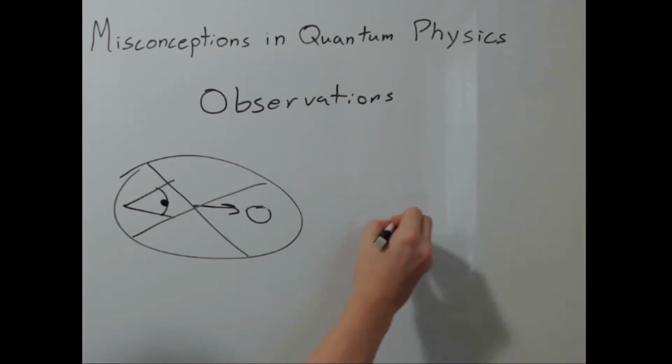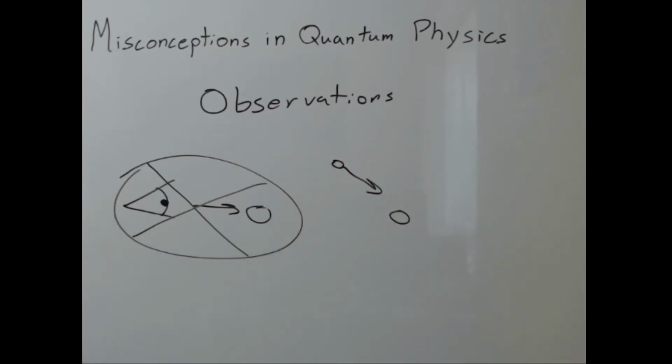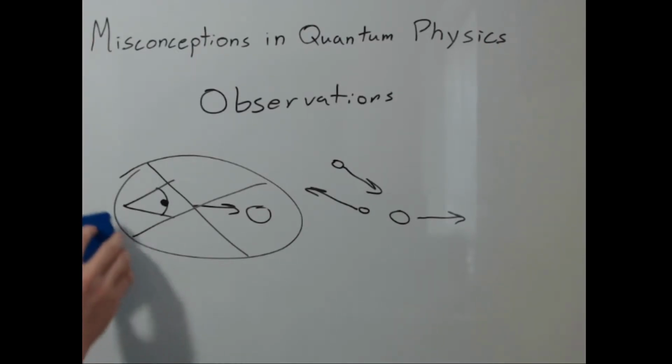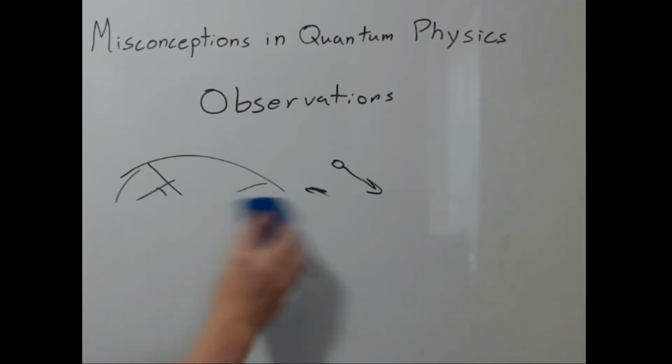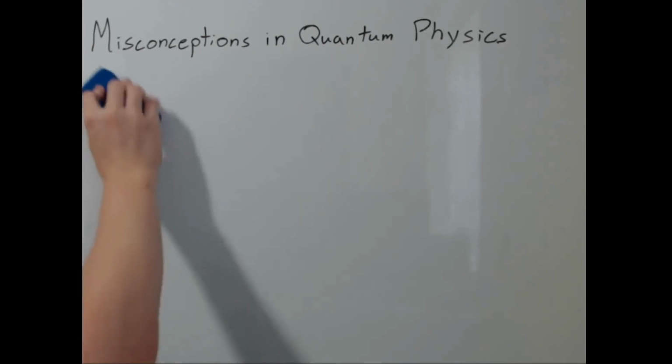See, what an observation or measurement in quantum physics is, is sending another particle in to collide with the quantum particle, and after the collision, it will carry back information about that particle's position and momentum. This is how simply making observations can change our results, because after this collision, the position and momentum of our particle will be different than before, and thus we'll have different results in our experiment.